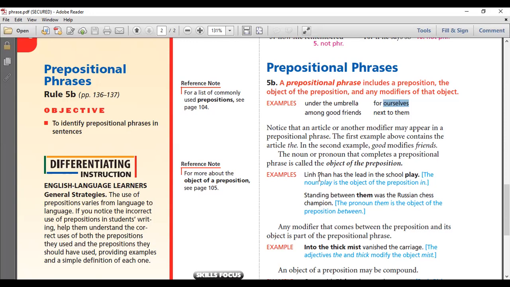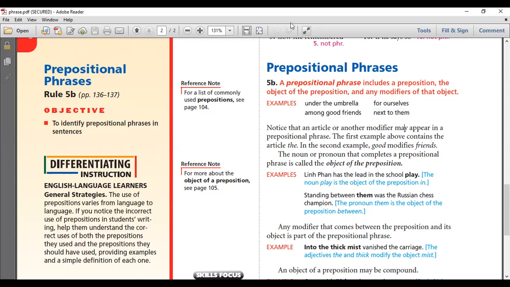All right, your object of preposition could be a noun like umbrella. It could also be a pronoun like ourselves or them, a personal pronoun. And here we have a reflexive pronoun, which shows us that it's necessary in the sentence because it's an object of preposition. You can also have a compound preposition, like for example, next to them.